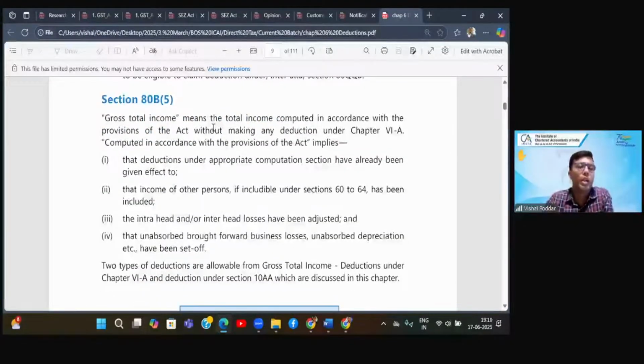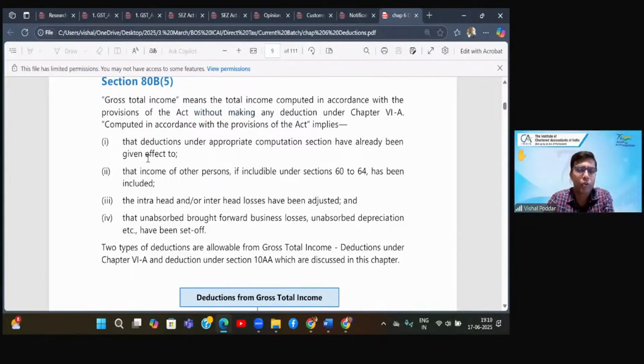Now coming to another section, that is 80B. Till now we were dealing with the conditions of 80A. Now we go to the conditions under 80B. What does 80B say? It is trying to define what is gross total income. So it means gross total income means the income computed as per the provisions of our act, and it is the income before claiming the deduction. Obviously, GTI will come first. After that only you will claim deduction. So the GTI is the income as per all the provisions, all heads, set off everything, but before claiming the deduction under chapter 6A.